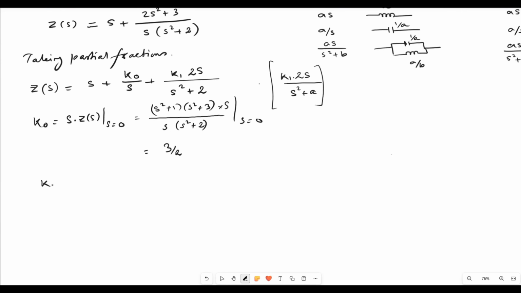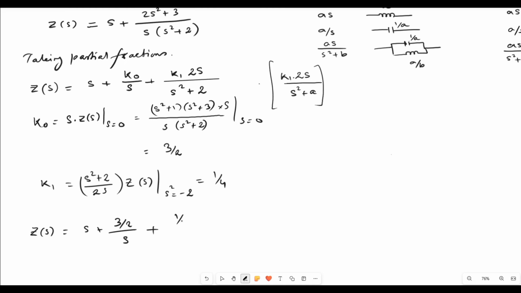Next, let us determine K1. So for K1, it will be S square plus 2 divided by 2S. The whole thing will be multiplied with ZS, and we have to put the value of S square as minus 2. If we put this and do the numerical, the value we will be getting here is 1 by 4. So I am directly putting the values. So finally, we have ZS equals S plus, for K naught, it is 3 by 2 divided by S. Then next 1 by 4 for K1, 2S divided by S square plus 2.